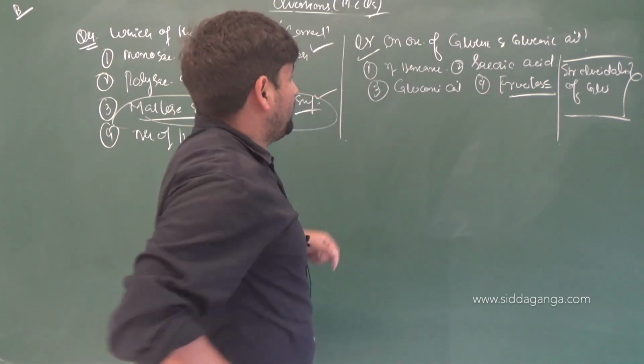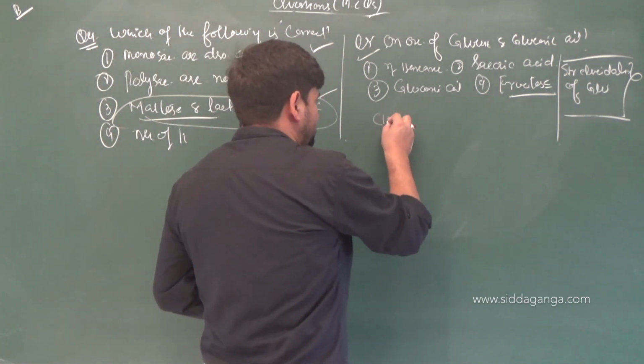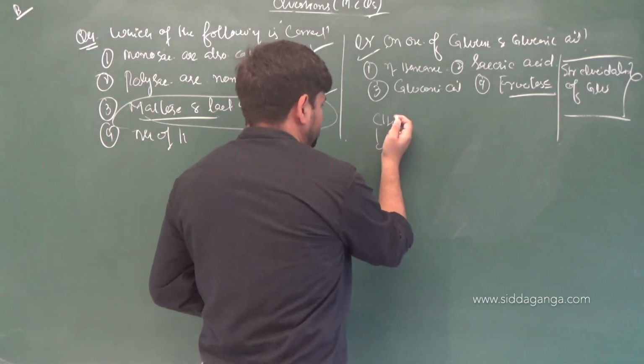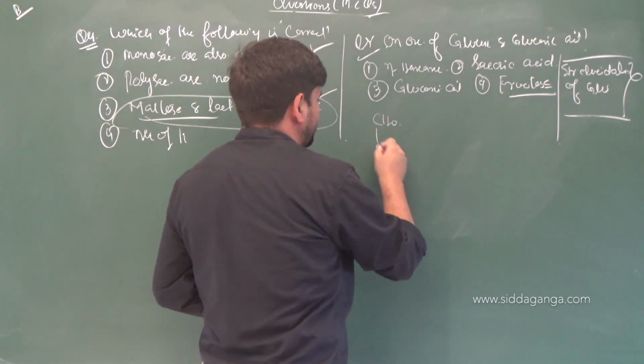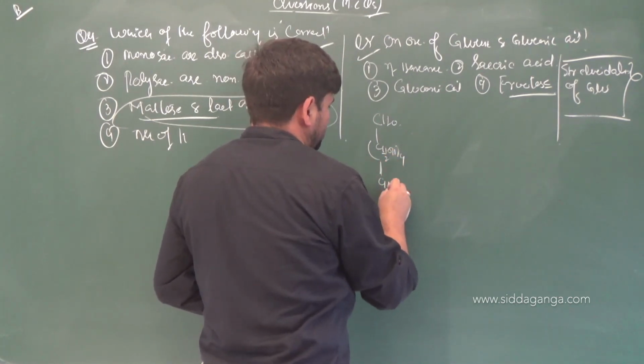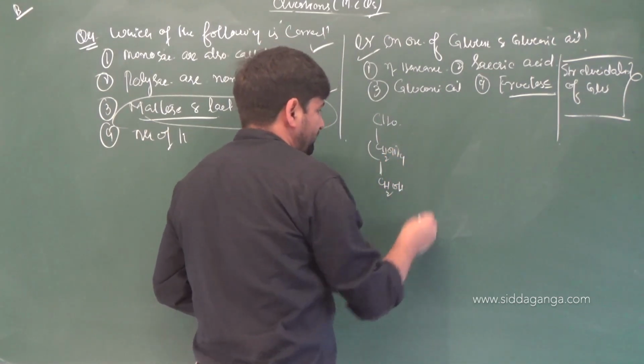Now when you look on glucose, glucose is CHO, then you have CH2OH technically 4 times, then you have CH2OH at the end.